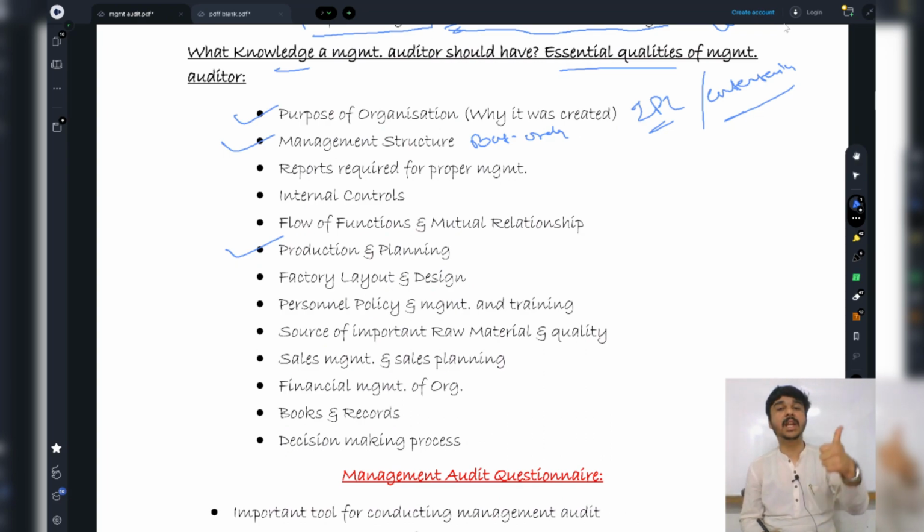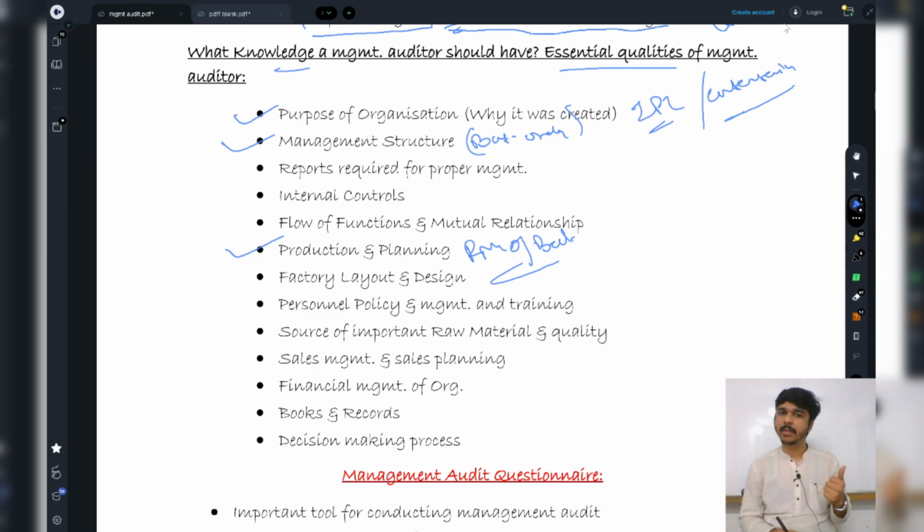I should know as a management auditor why the team or why the business has been created. Then I will check their batting order, that is basically the management structure. Third thing I'm going to check is the quality of raw material of the bat. How the bat is being produced, production and planning.